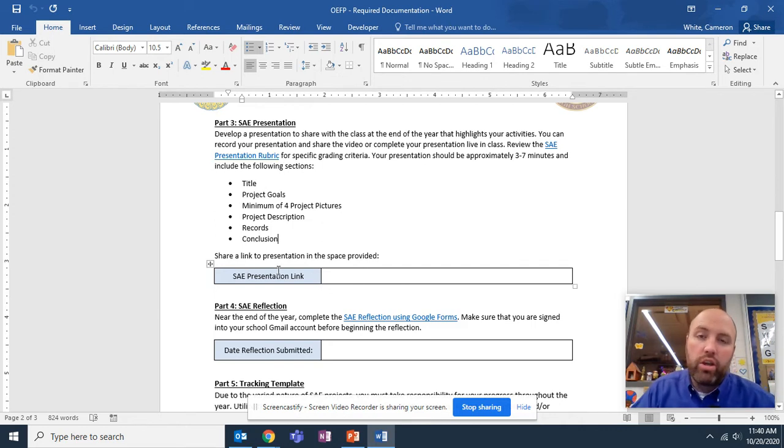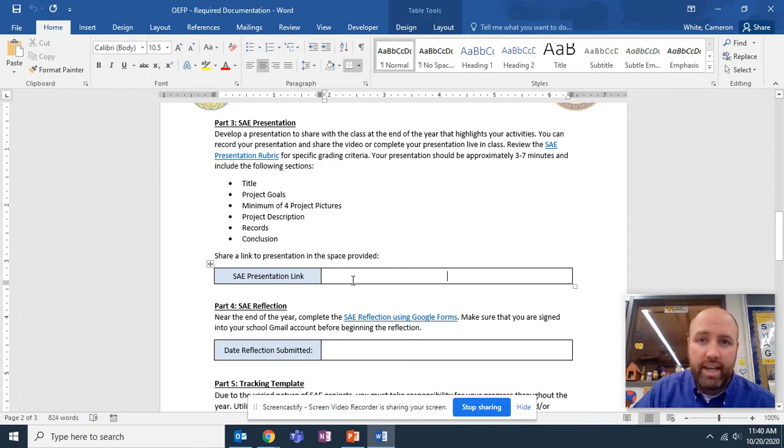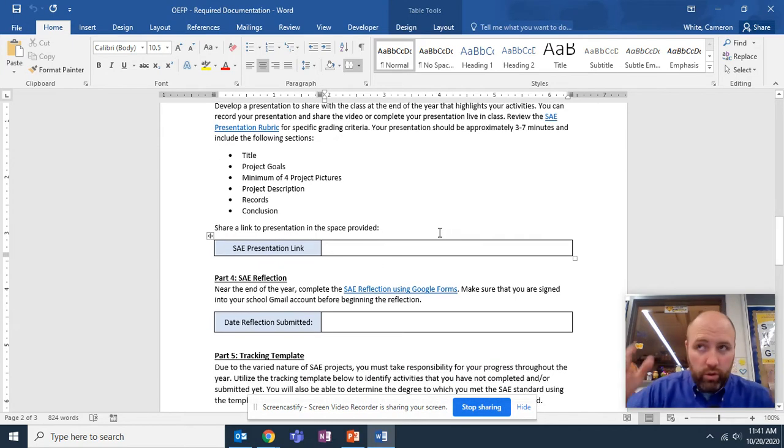As you prepare your visual aid for this, include some pictures of your project, and you working in your project, and then you're going to put a link to your presentation here. That can be shared through Google Slides, PowerPoint, however, but copy that link to the presentation here. Make sure it is shared properly so that we have access to it, so that you can present that to the class.